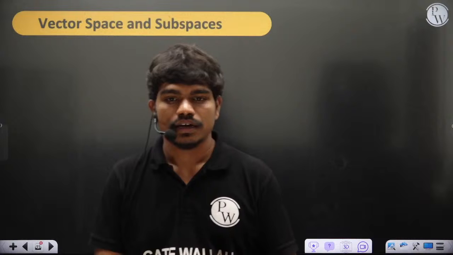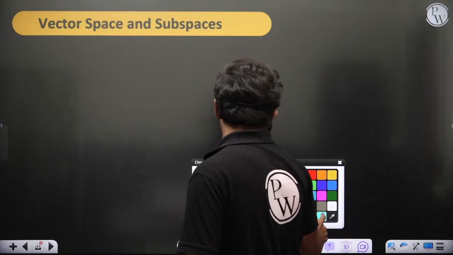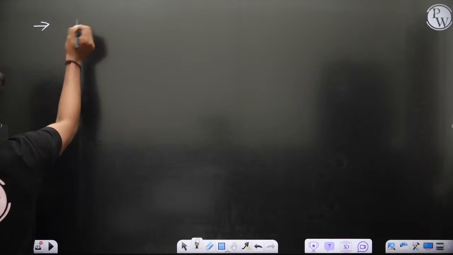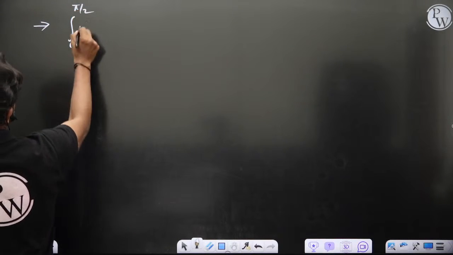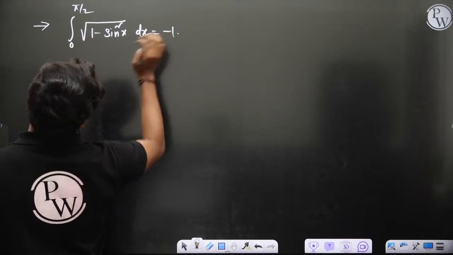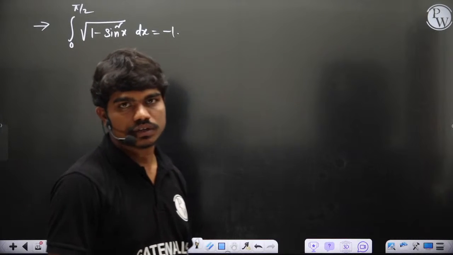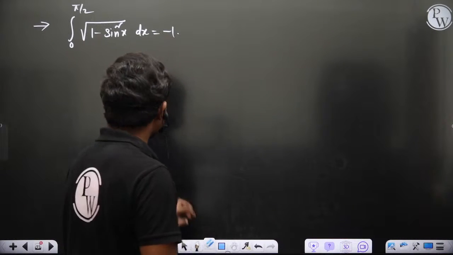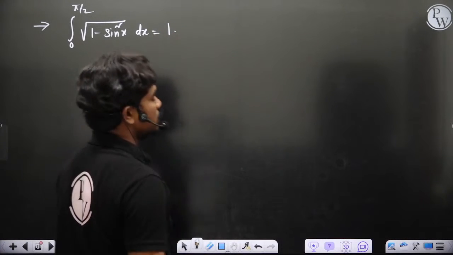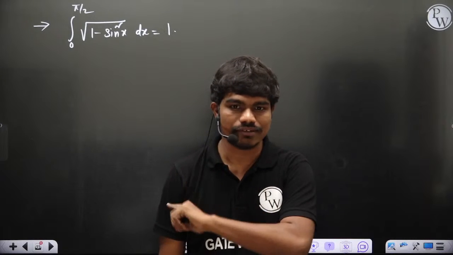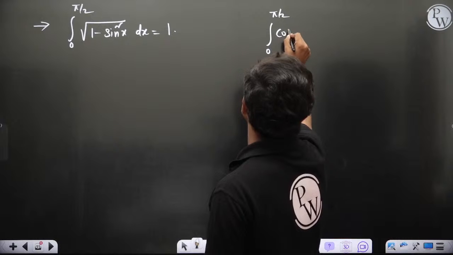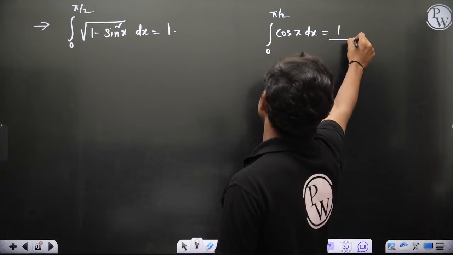Okay, now vector space. Before going to vector space, since one of our friends is asking, we'll see one interesting thing. In the last class I told you the integral from 0 to pi by 2 of root of 1 minus sine square x dx, which is equal to 1, of course. Integration of cos x is sin x. In yesterday's class I think I wrote minus 1. Sorry, if I wrote minus 1, please correct it to plus 1, because the integral from 0 to pi by 2 of cos x dx is 1.